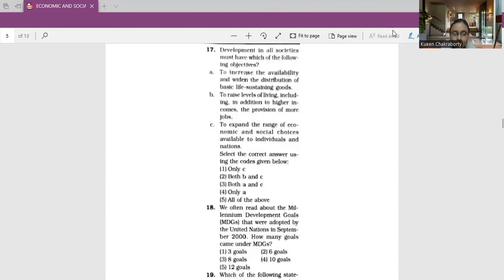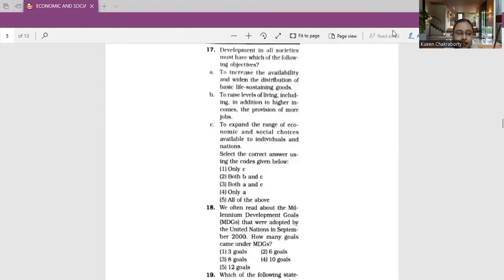Now let me discuss one thing. According to Todaro, development is both a physical reality and a state of mind in which society has, through some combination of social, economic, and institutional processes, secured the means for obtaining a better life. Whatever the specific components of this better life, development in all societies must have at least three objectives. This is according to Todaro.